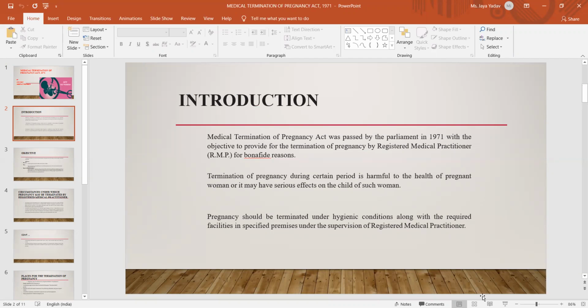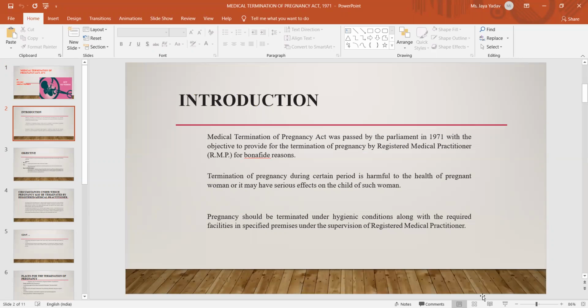Termination of pregnancy during a certain period is harmful to the health of the pregnant woman, or it may have a serious effect on the child of such woman. And the pregnancy should be terminated under hygienic conditions, along with the required facilities, in a specific premises under the supervision of the RMP. This is the main objective of the Medical Termination of Pregnancy Act.